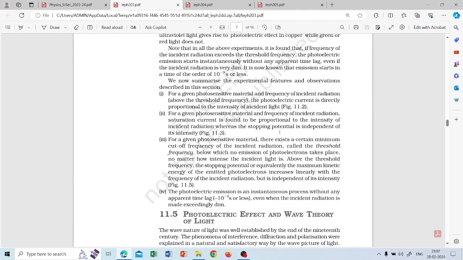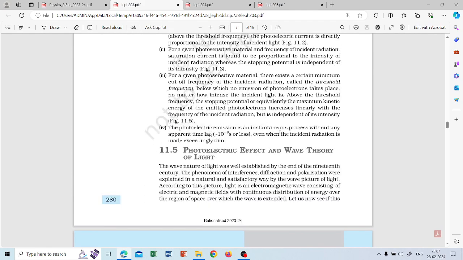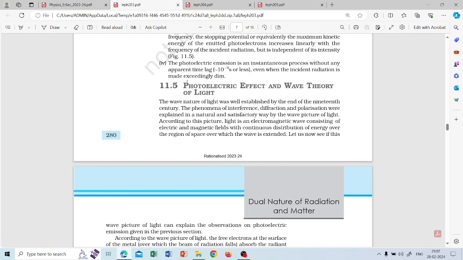So next part is the photoelectric effect and the wave theory. The wave nature of light was very clearly established by the end of the 19th century, with phenomena like interference, diffraction and polarization, which you would have studied in the previous chapters, ray optics and wave optics.